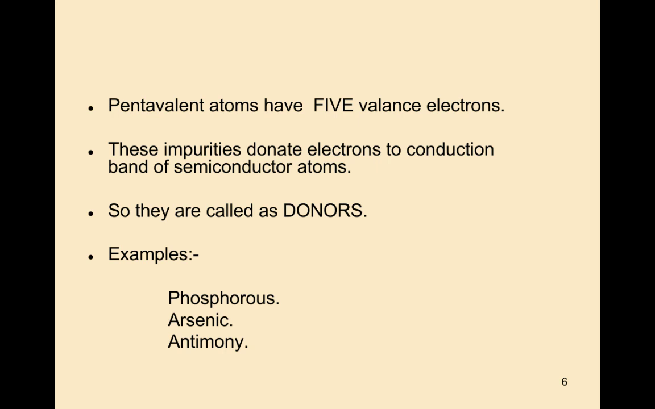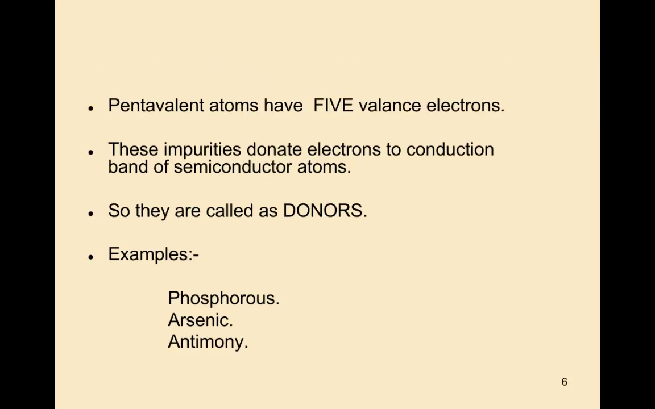Pentavalent atoms have 5 valence electrons. These pentavalent impurities donate electrons to the conduction band of semiconductor atoms. So what do they do? They donate electrons to the conduction band of semiconductor atoms, so these pentavalent atoms are called donors. Examples of pentavalent atoms are phosphorus, arsenic and antimony. So this is about pentavalent atoms.